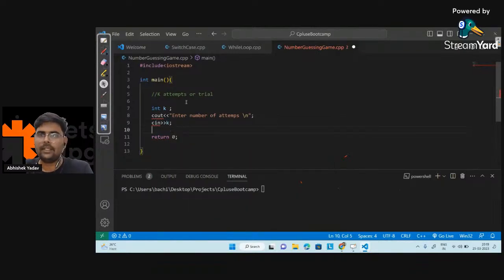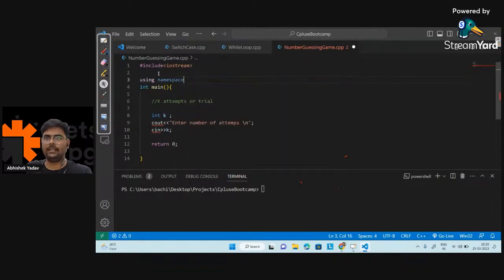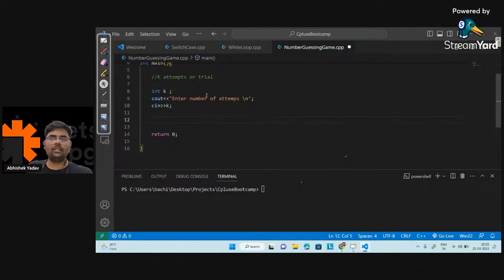I'm getting one error here because I have to use using namespace std, right? In the first class we discussed why we need using namespace std and why we need #include <iostream>. So, enter number of attempts, I got the number of attempts, and that number is stored inside the k variable, right?